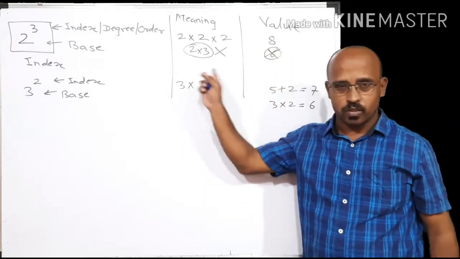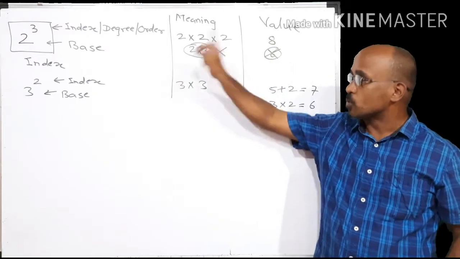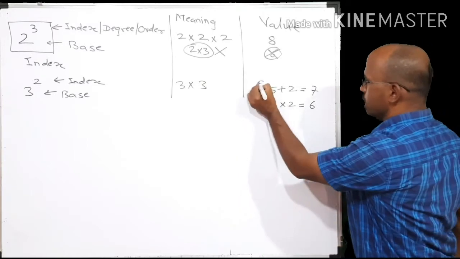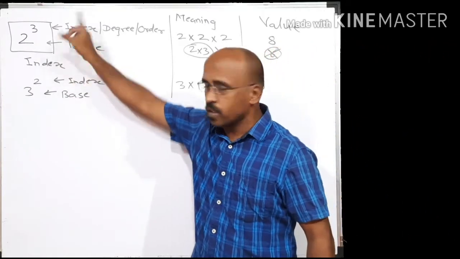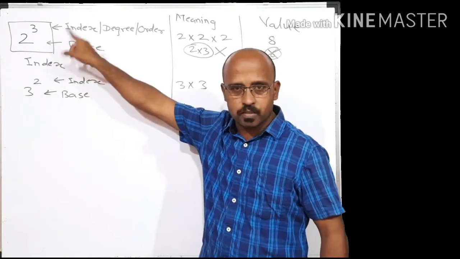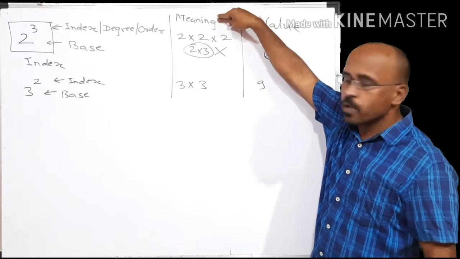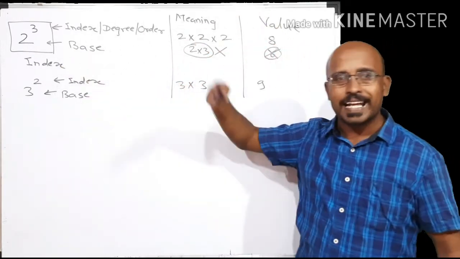Many students make this mistake. It's not 2 multiplied by 3. It's 2 into 2 into 2. And 3 threes are 9. So I hope, students, you have understood that if a number is written in such a form, the bottom number is called the base and the top number is called the index. Its meaning is: multiply the base with itself index times.